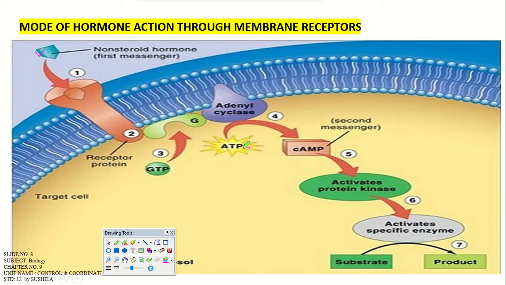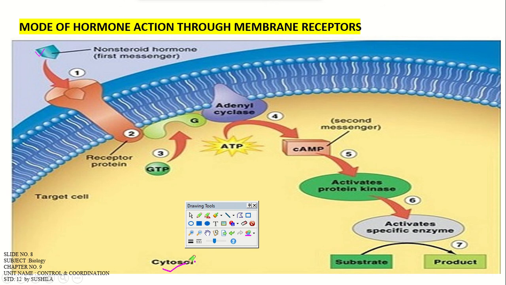monophosphate. It requires ATP for the production of the secondary messenger, then activates the protein kinase. It activates specific enzymes, which ultimately leads to the production of the product from the substrate, right? Where is it happening? In the cytosol of the body, and it is targeted inside the targeted cell membrane.